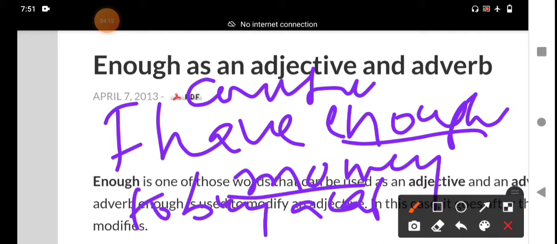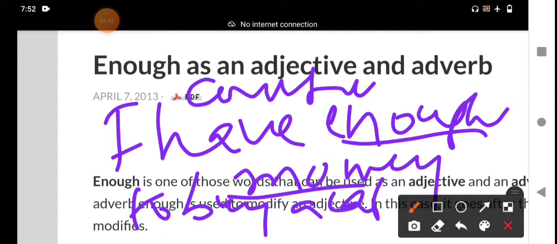Money is uncountable. I have enough money to buy a car. It comes before a countable noun which is plural. It also comes before uncountable nouns.